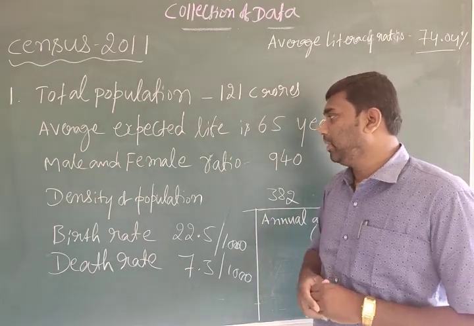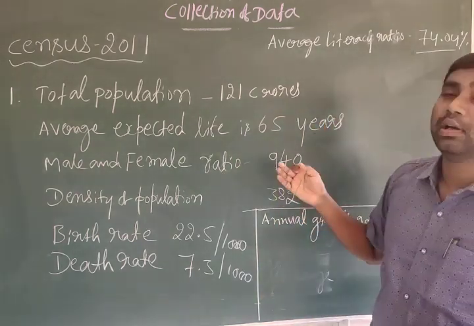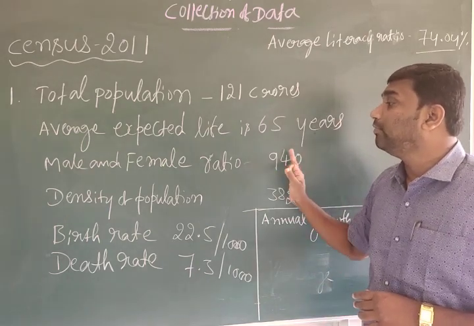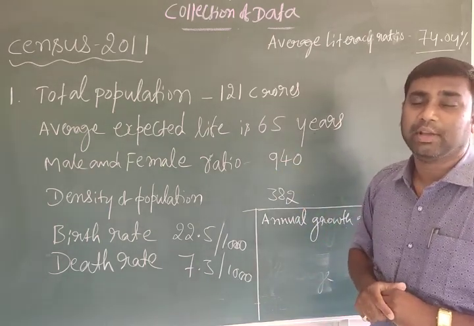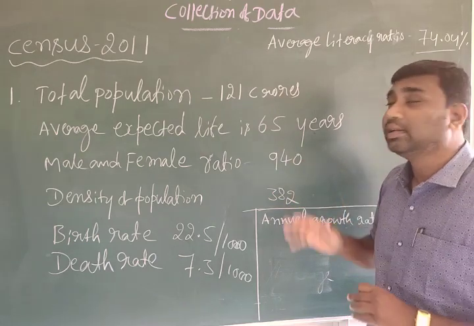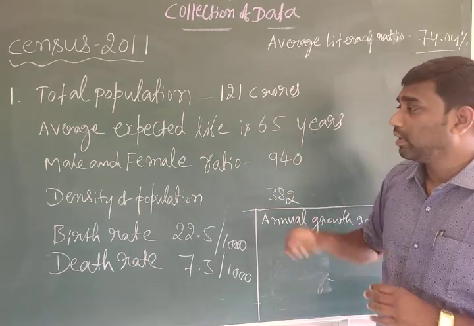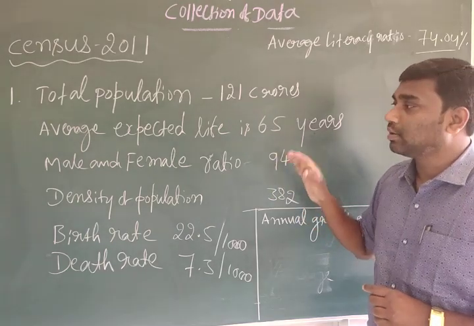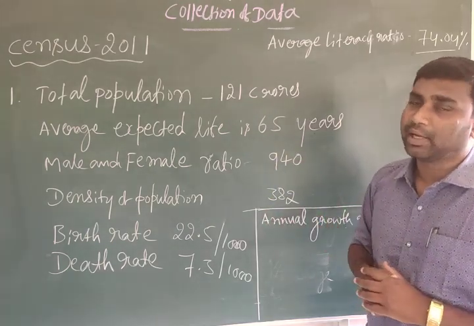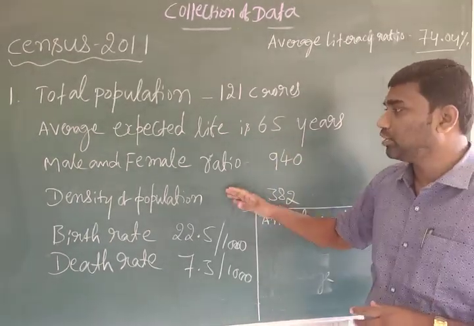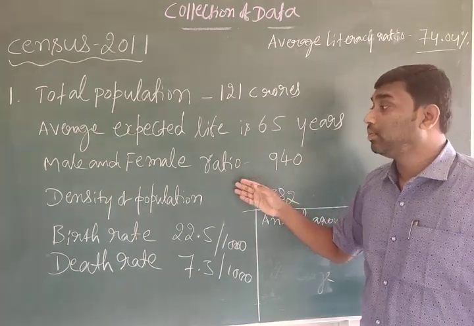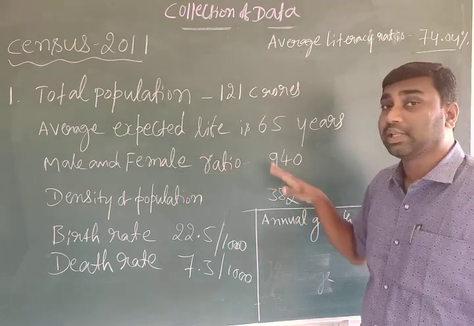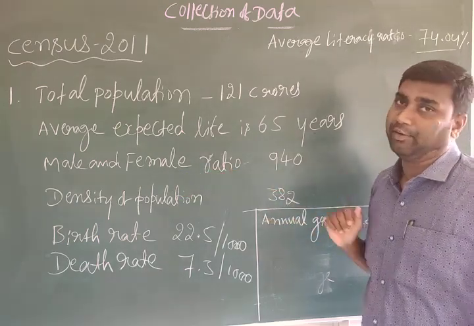Then the male and female ratio. For every 1000 males, we can see 940 females. You understood? This is the ratio: for every 1000 male people, 940 female. The male ratio was 1000 and female was 940.